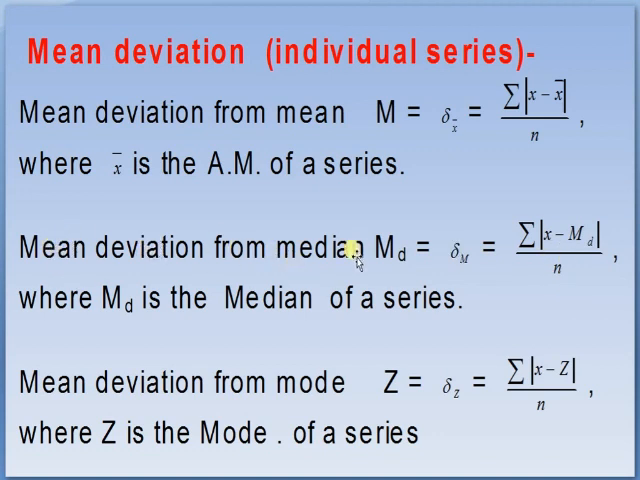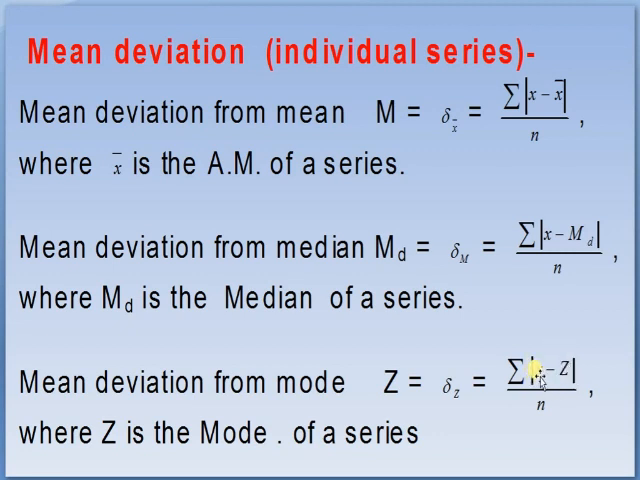Mean deviation from median: first we calculate the median from the data and subtract all values from the median, take the sum of the mod values, negative values included, and divide by n. Then we get the mean deviation from median, that is delta m.